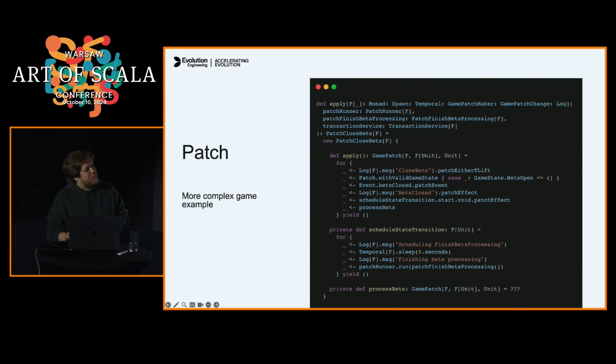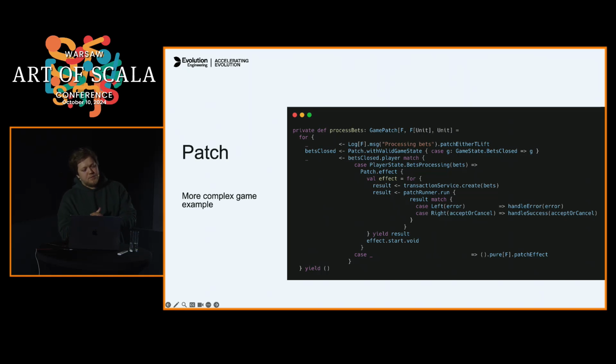It's nearly the same as for starting games already. We've seen it before, so we're starting this scheduling state transition to finish bets processing, and we are processing bets as well here. But again, in order not to have these effects waiting on each other, we can start this state transition right here, not waiting for a patch to run, right? And in process bets, we are calling our transaction service, creating this transaction.